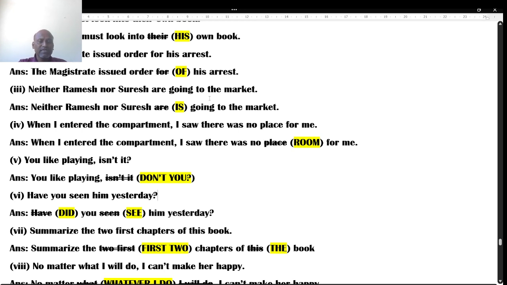Next one: have you seen him yesterday? Point to be noted, the clue is what? Students, "have you seen" is present perfect tense. In present perfect tense, we do not mention the time of action. I hope you know that very well. This is the error here. It is supposed to be "did you see him yesterday?" If you change it into simple past, when you use "did", obviously the first form of the verb is used, not "seen", it's "see". "Did you see him yesterday" is the right answer. Right? So, "have you seen him yesterday?" If you want to maintain "yesterday" as it is, better change it to simple past. "Did you see him yesterday" is the right answer.